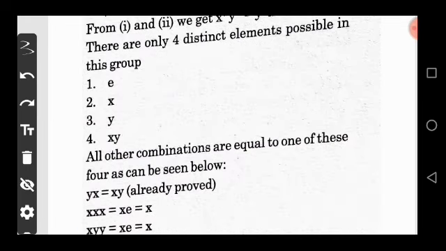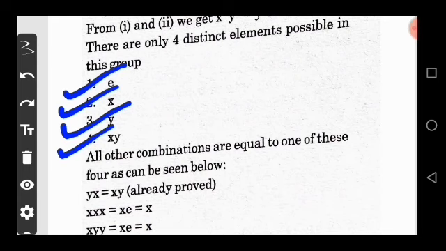First is e, second one is x, third one is y, and fourth is xy. So all the combinations are equal to one of these four as given below.